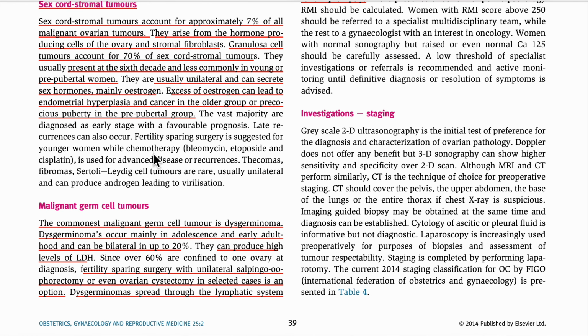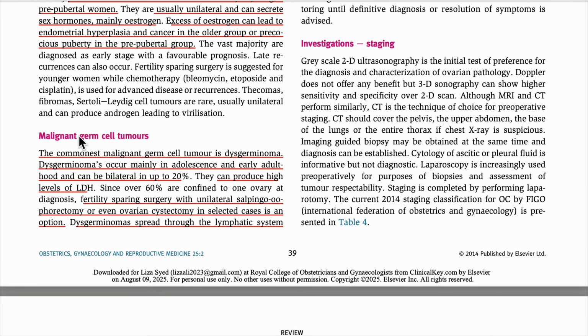Fertility sparing is possible, because late recurrence will also be there, so fertility sparing surgery can be done if diagnosed in a perimenopausal woman. Now malignant germ cell tumors, means dysgerminoma, which I am telling you. Dysgerminoma mostly occurs in adolescence and early adulthood, means young girls. And they are bilateral in up to 20%.